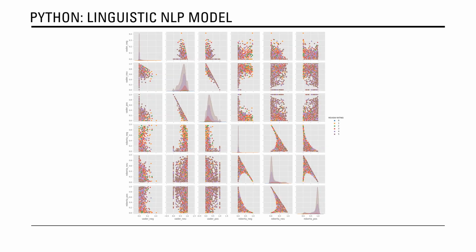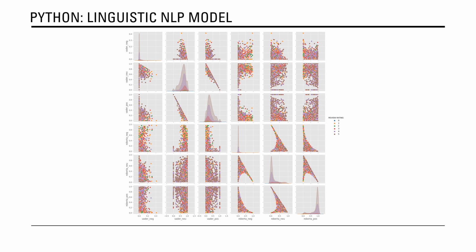And so this is a lot to look at. I do want to point out on the bottom left you see the Vader model and the top right, and you see that it's a lot more loose associations as it tries to classify the data, whereas the Roberta model you can see is a lot more defined in its shapes, able to more definitively bring out different insights and classify customer sentiment. And so that's all I'll point out in here. Obviously a lot could be taken from these graphs, but that is not really in the scope of what we're looking at today.